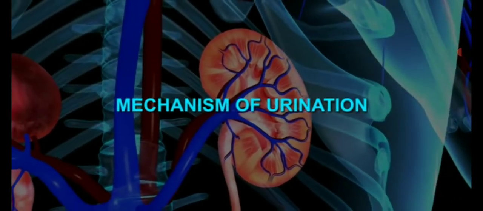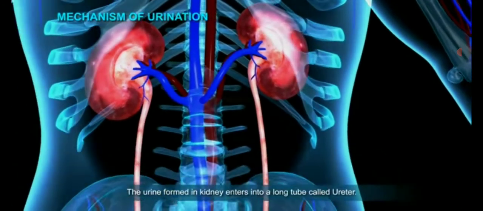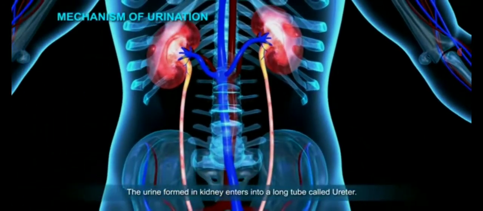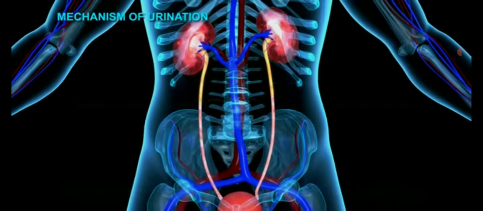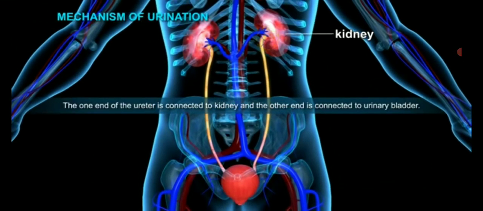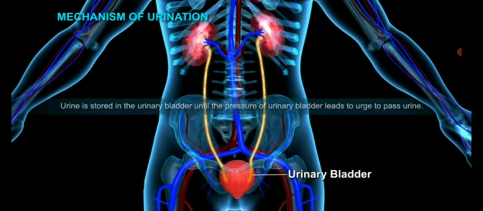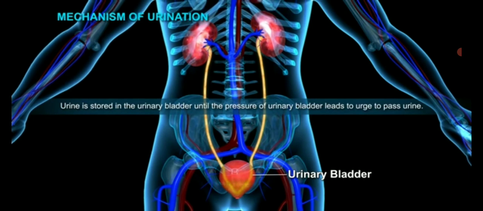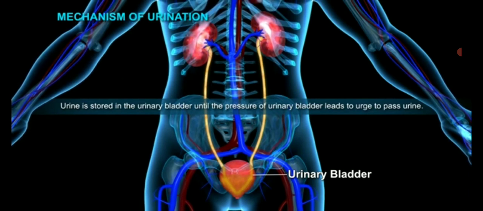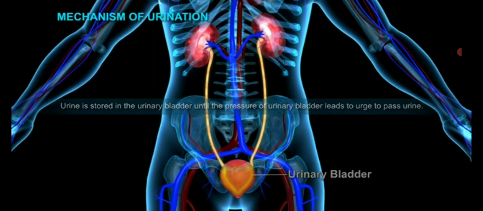Mechanism of urination. The urine formed in the kidney enters into a long tube called the ureter. One end of the ureter is connected to the kidney and the other end is connected to the urinary bladder. Urine is stored in the urinary bladder until the pressure in the urinary bladder leads to the urge to pass urine.